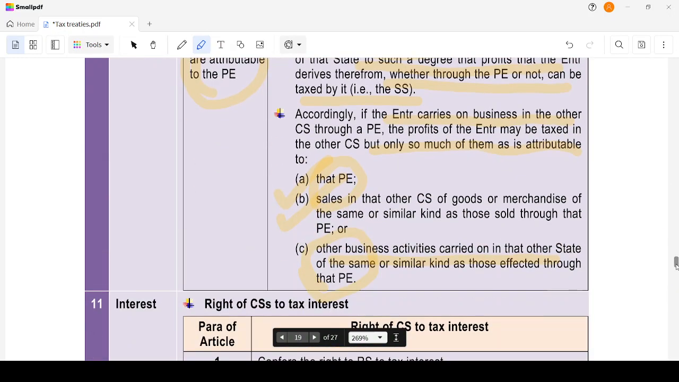You have to apply it. Okay, it can also be taxed, like the entire income can be so taxed by the source state. That is the principle here. And here it also states that only so much of them can be taxed. Either it can be directly through the PE or we are serving particular customers who are in the source state with a similar type of goods or merchandise, services or any other business activity to that particular customer in the other state where we have the PE.